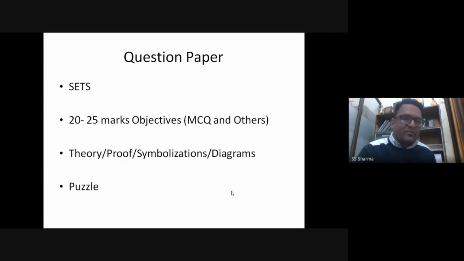So it depends from a person to person. If you want to take separate pictures and upload, so take separate pictures and upload for the relevant questions, or you can just upload one file and we will check for all the questions, right? So that is also something which is possible.